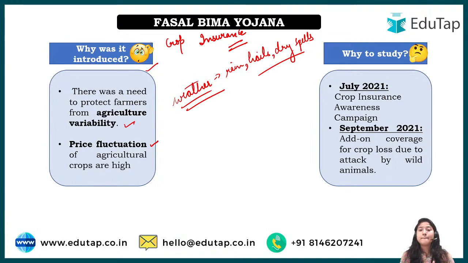Why? Because the farmer has already invested all his money while preparing the land and while cultivating it, right? But when he has to get the results, what has happened? The crop has been destroyed, the harvest has been destroyed. Now what will he do, right?